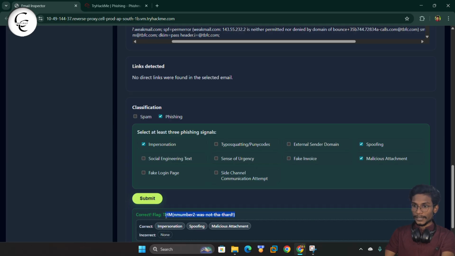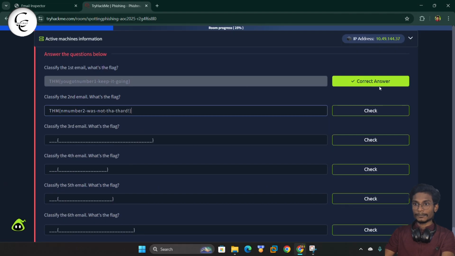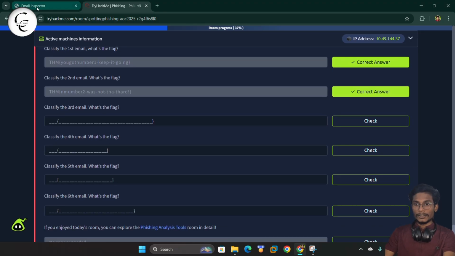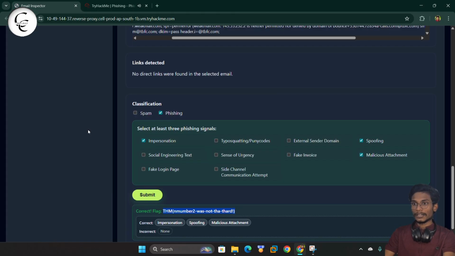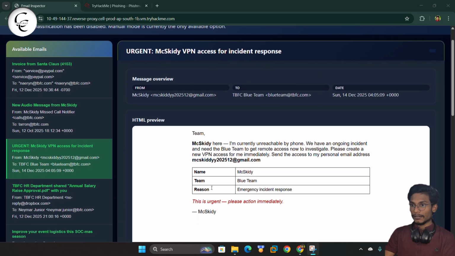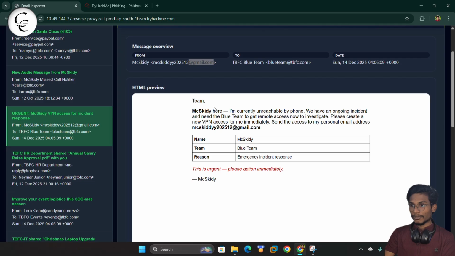So we will simply copy the flag from here, and we can paste it for the third email. So here we have our third email. It's loading. So guys, here we have our third email, and here you can see this came from @gmail.com, and here we have the preview from MaxKD.